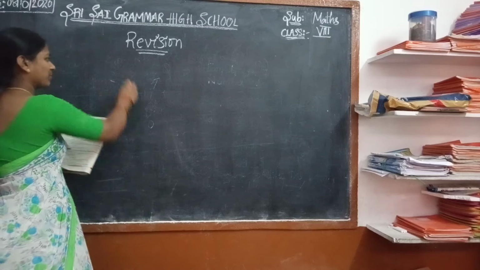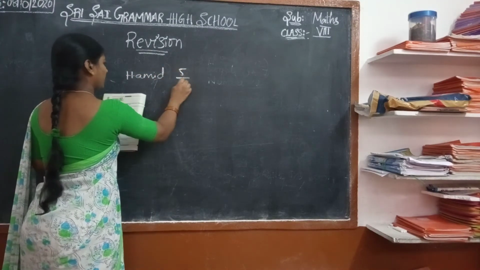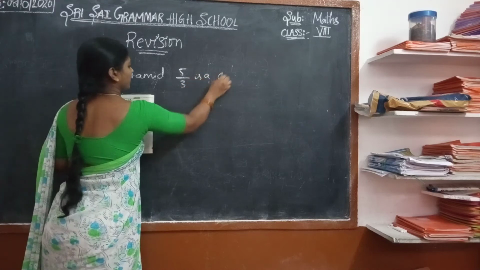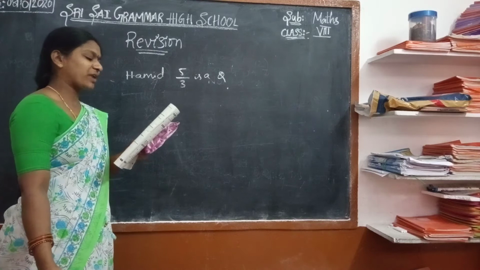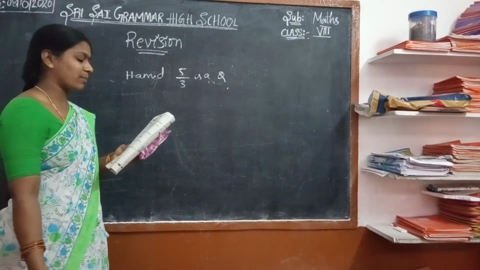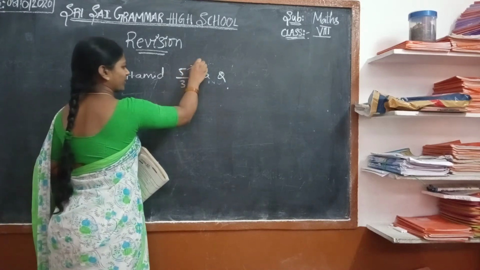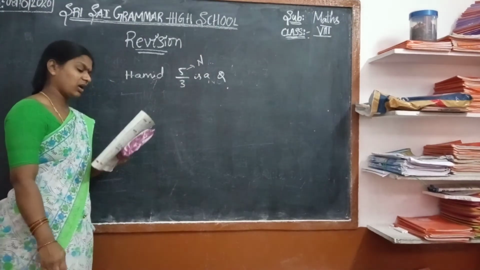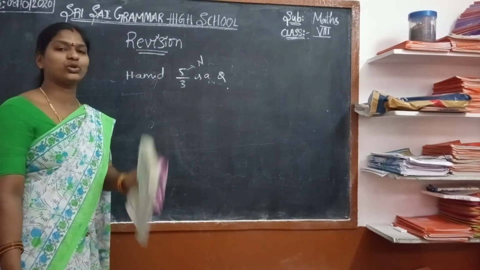Don't be confused: Hamid says 5 by 3 is a rational number, and 5 is only a natural number.